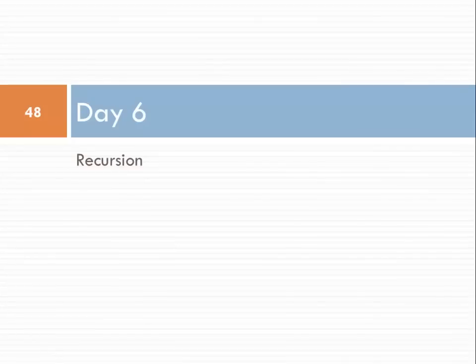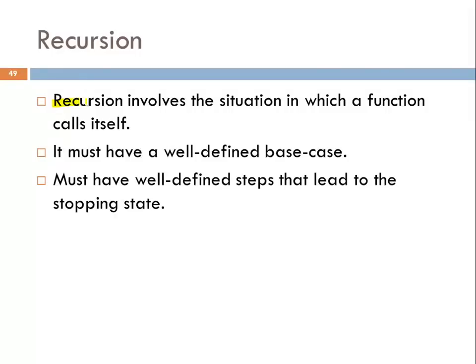Hello friends, this is our sixth day and today we are going to learn recursion. So let's discuss what is recursion. Recursion involves the situation in which a function calls itself. So wherever you find in a program that a function is calling itself, the situation is known as recursion. I want to show it with a diagram.